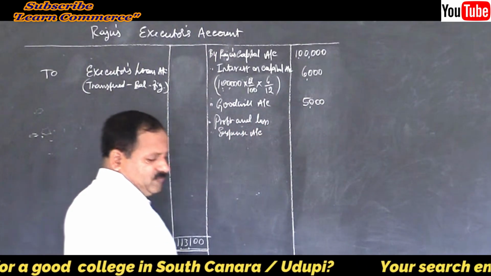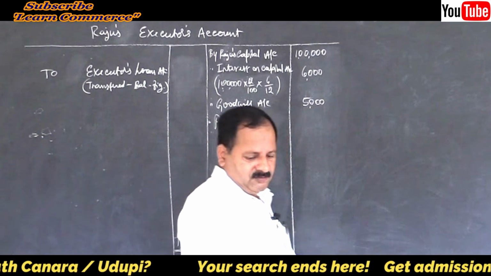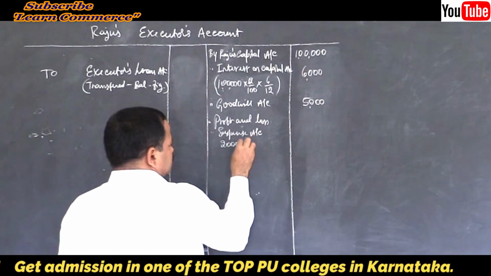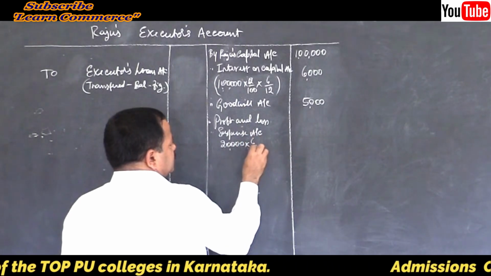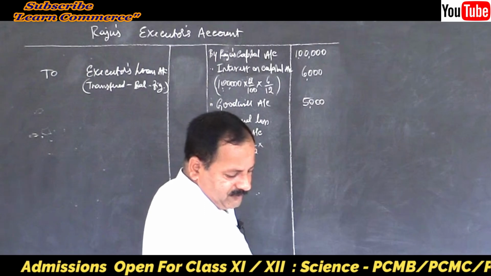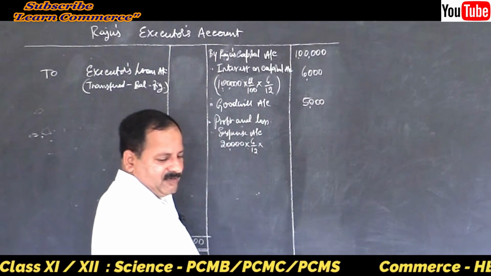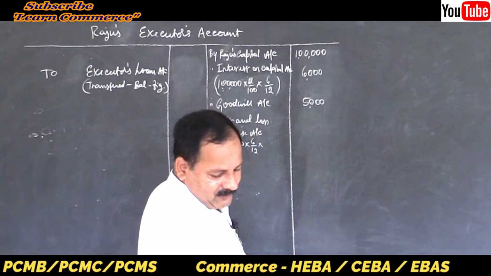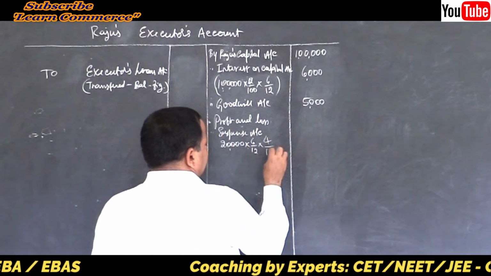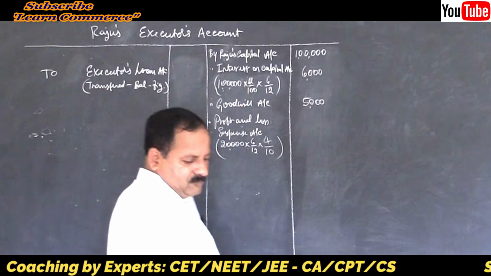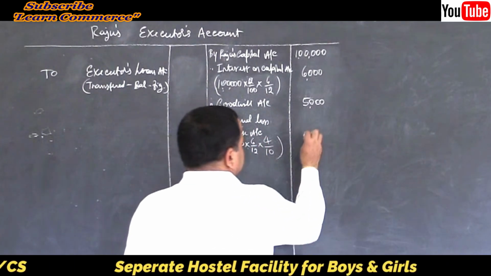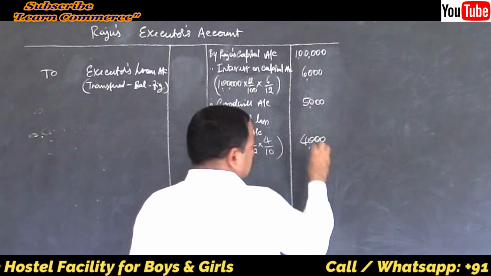How much? That is 20,000 into current year's profit, 6 by 12, only for 6 months. His share of profit is 4 by 10. Yes, 4:3:3. So 4 by 10. So it will be how much? 4,000.